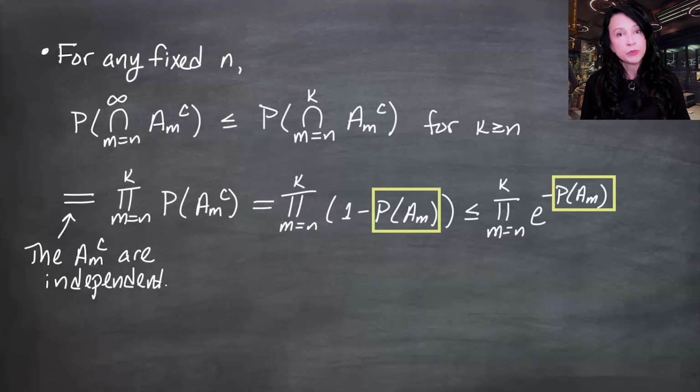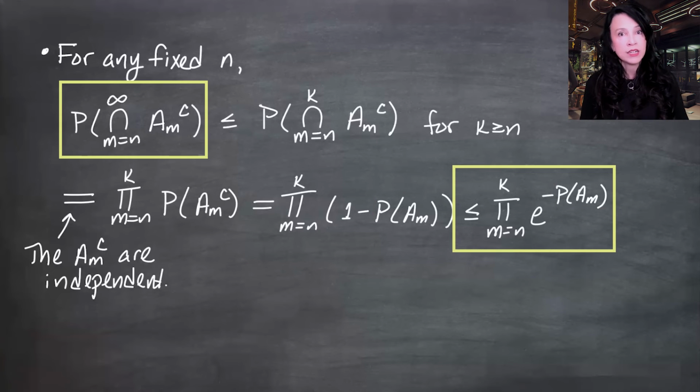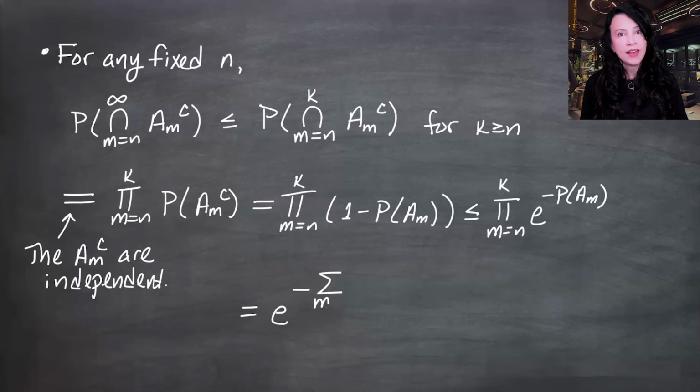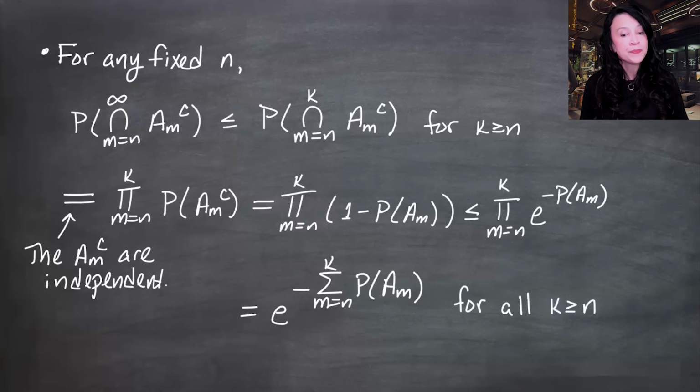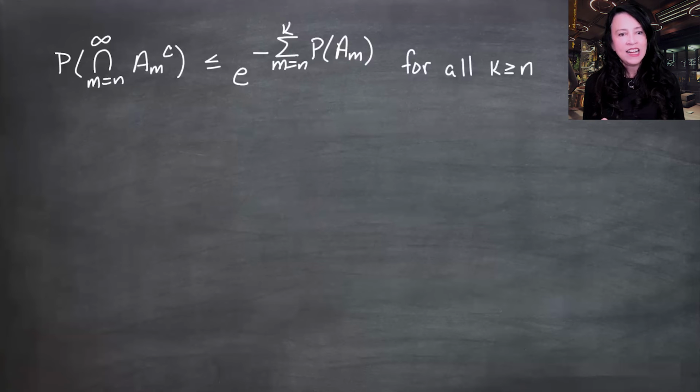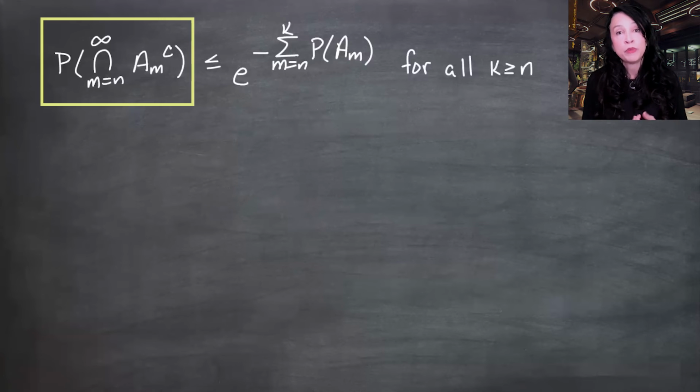So I've got that this whole expression is less than or equal to the product of these e's, e to the negative probability of A_m. And if you multiply a bunch of terms like this, you get e to the sum. And again, this will hold for any n once that's fixed, as long as k is greater than or equal to n. So we just showed this, and I want to use this to find this probability.